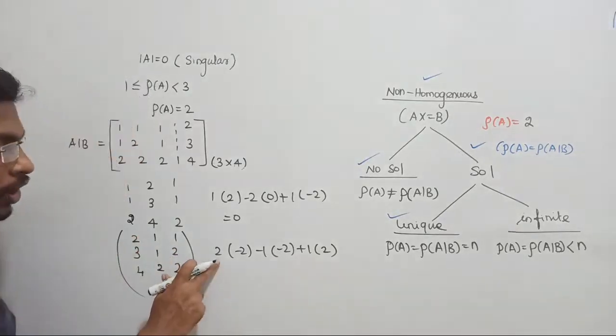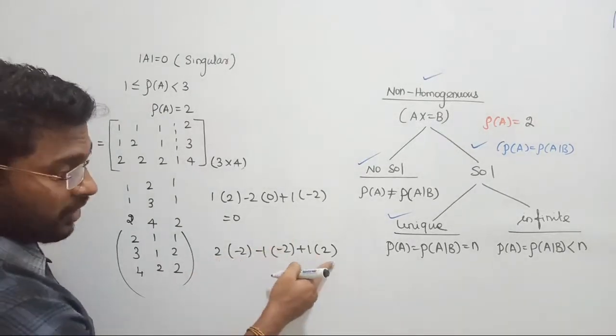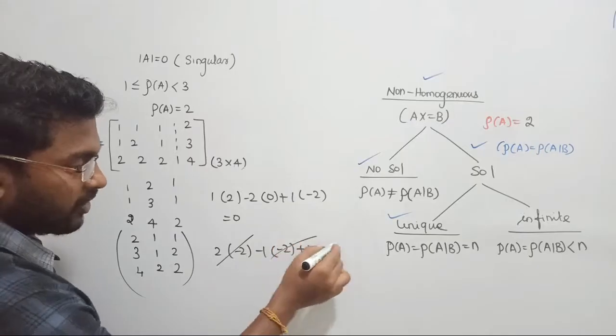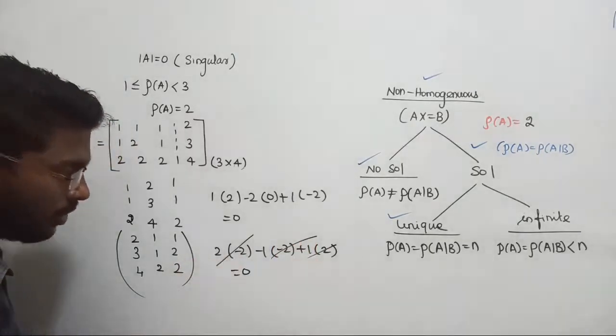That is correct, right? Anyway, 2 into minus 2 will become minus 4. Here minus into minus will become plus 2, plus 2 plus 2 will become 4. So plus minus 4 plus 4 will become anyway 0. See, all possible 3 cross 3 matrices are going to be equal to 0, right?